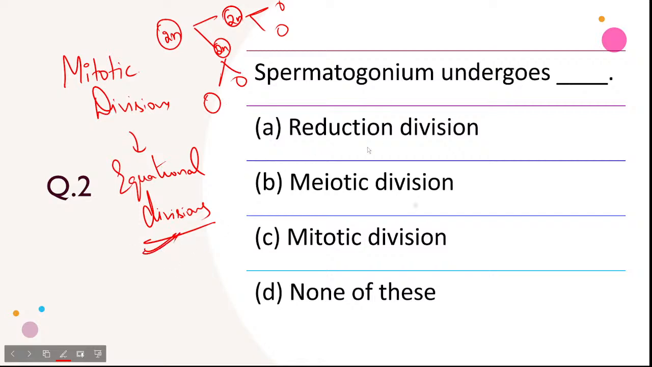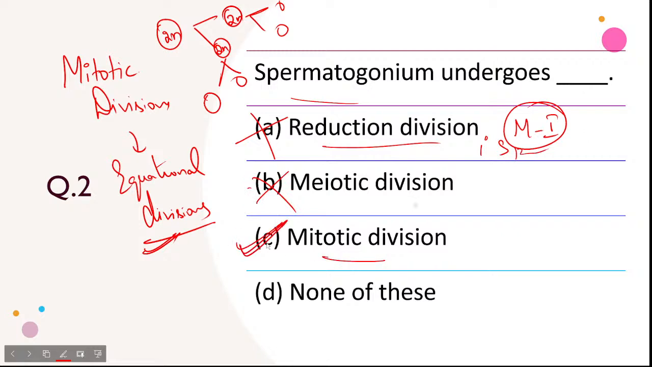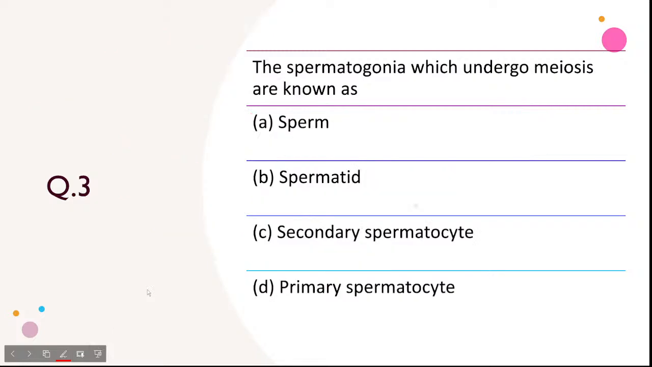Okay? So here what will take place? Reduction division is meiosis 1. So this will not take place in spermatogonium. This will take place with primary spermatocyte. Okay? Meiotic division, not at all. Mitotic division, yes. Mitotic division we have seen here. It will take place. So mitotic division will be the correct answer here. Right? Chalo, what is the next question?